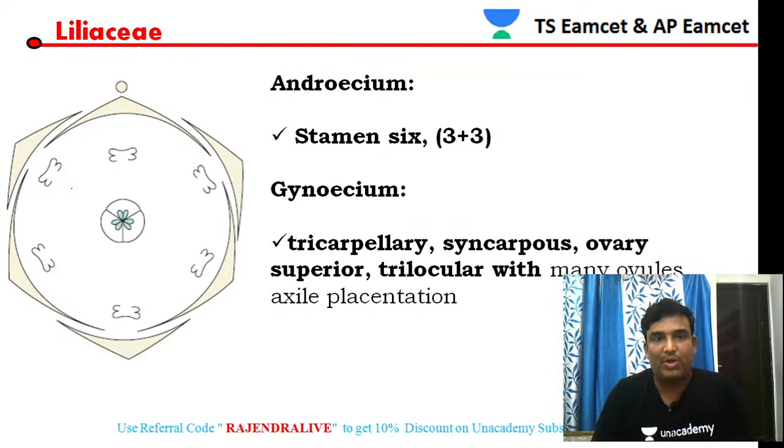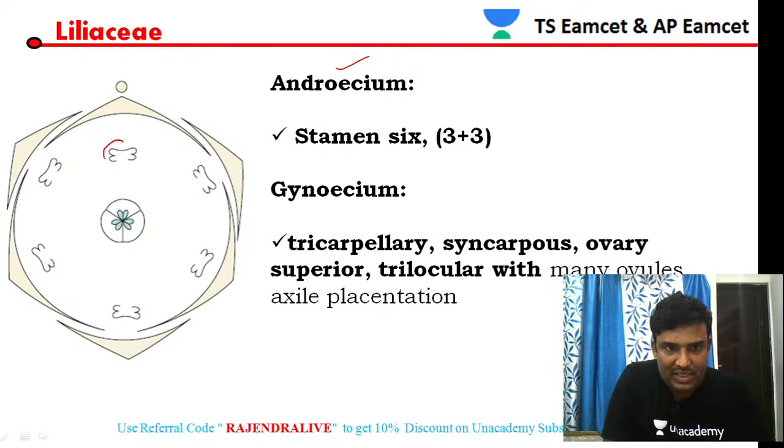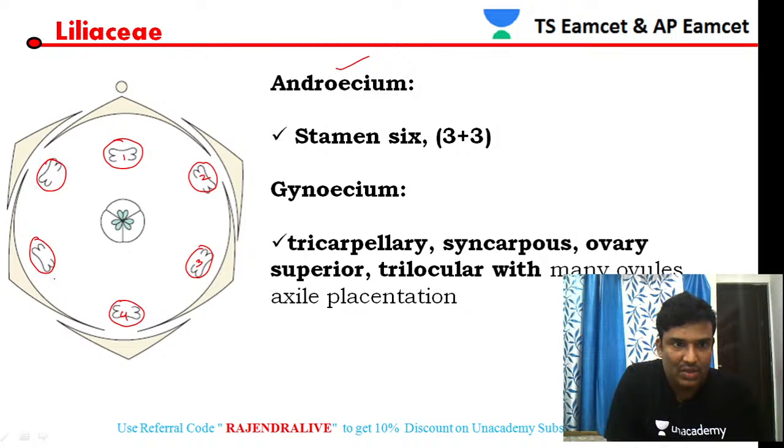Okay, then let us see about androecium in the given floral diagram. If you see the androecium, you can see the anthers are present, like butterfly shaped anthers. If you count these anthers, 1, 2, 3, 4, 5 and 6, you have 6 anthers.